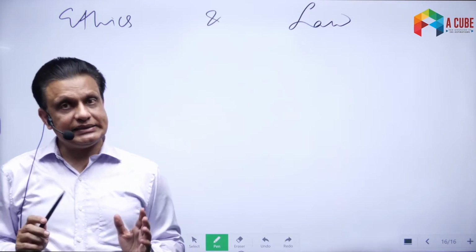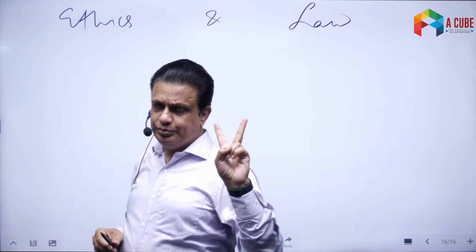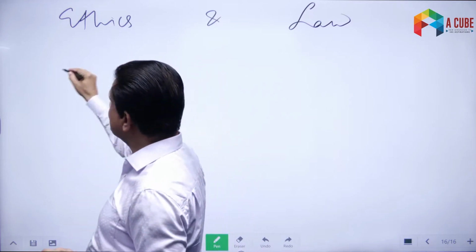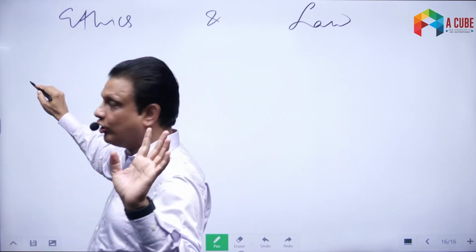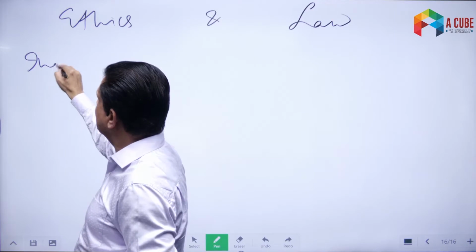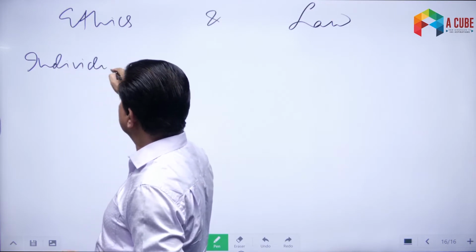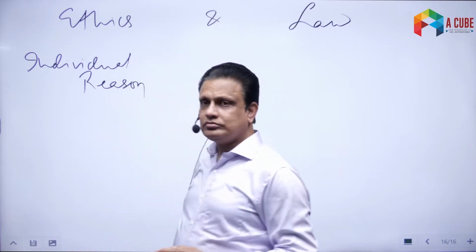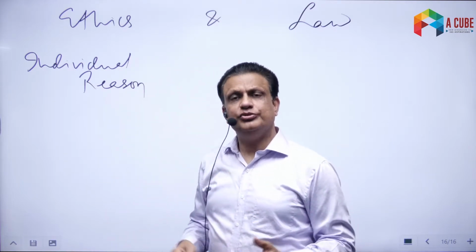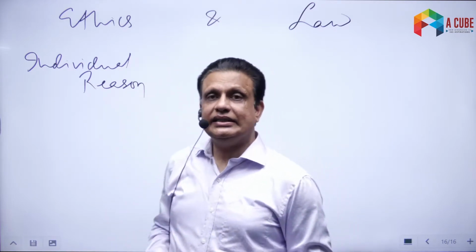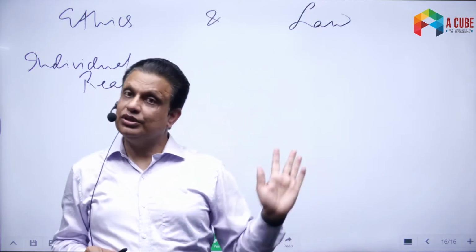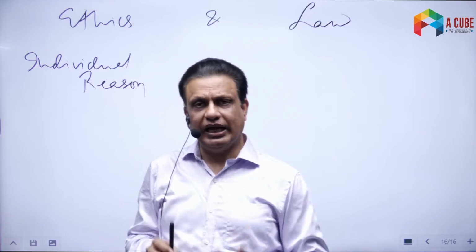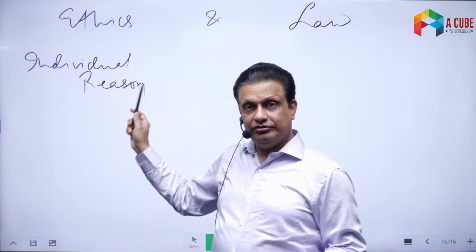Now if we look at ethics and law, we can talk about two basic differences between the two. The first important difference is that ethics is always based on our individual reason. We reason out ourselves, and on the basis of that we decide what is right and what is wrong, and then we simply execute that. So ethics is based on our individual reason.